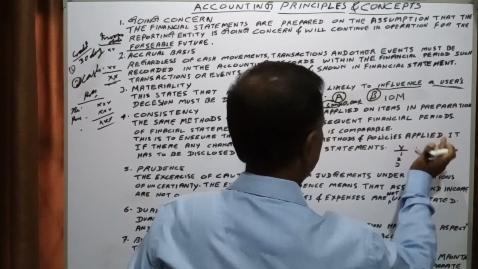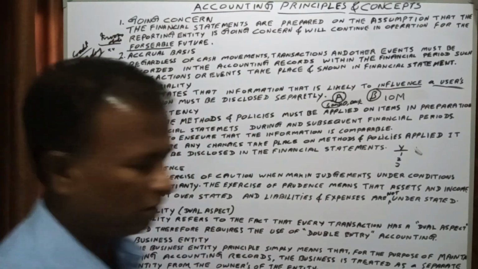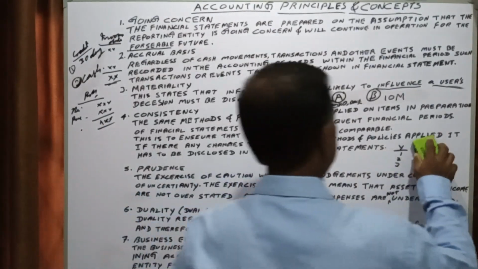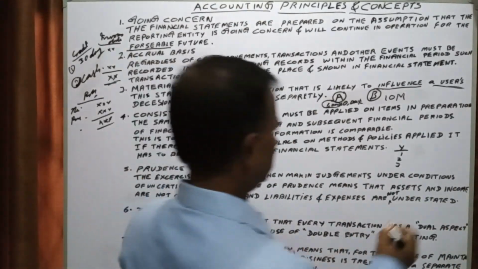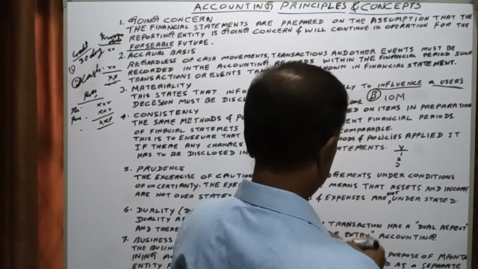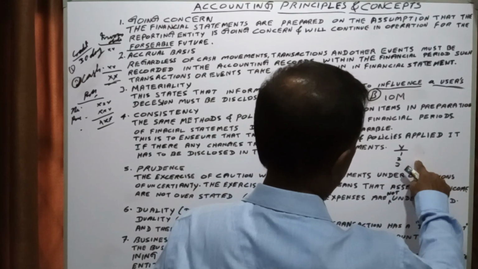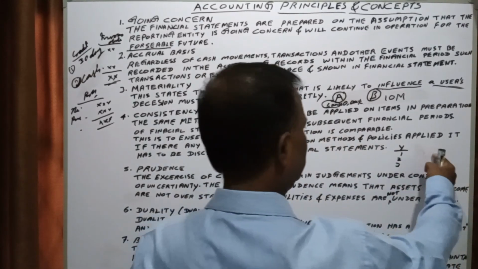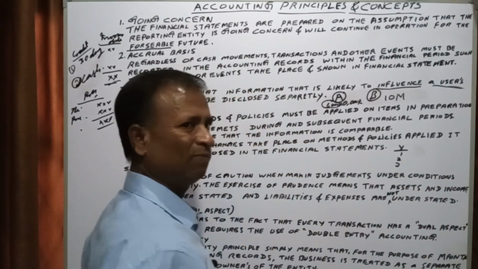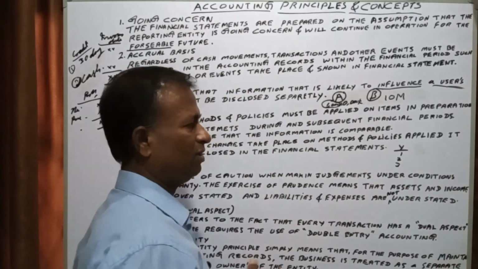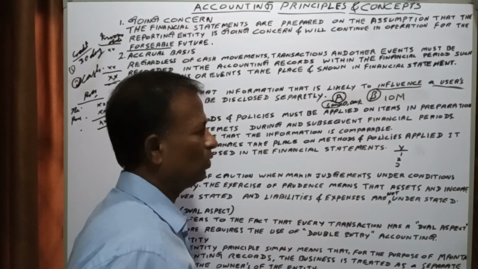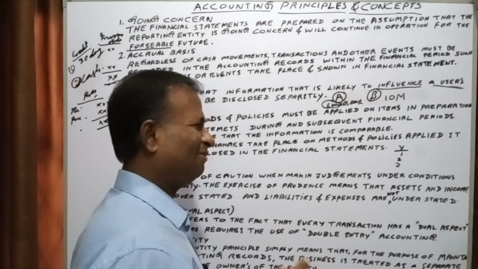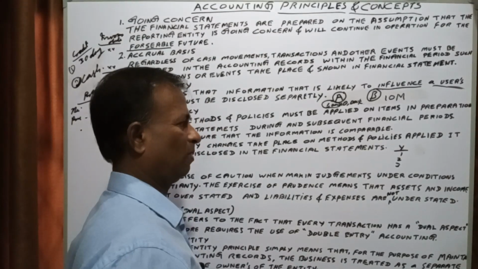If year one you are preparing on cash basis, and year two you are preparing on accrual basis, can you compare these two accounts? There will be a drastic difference between year one and year two when you compare the income or expenses or anything, right?